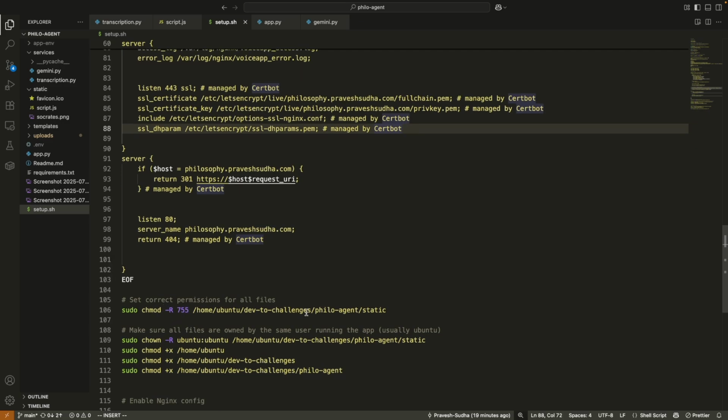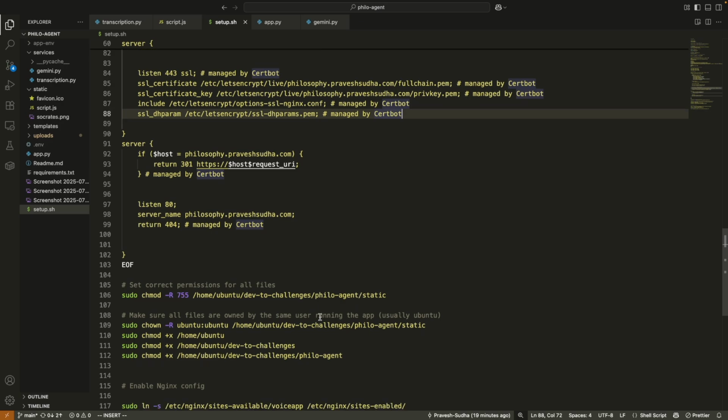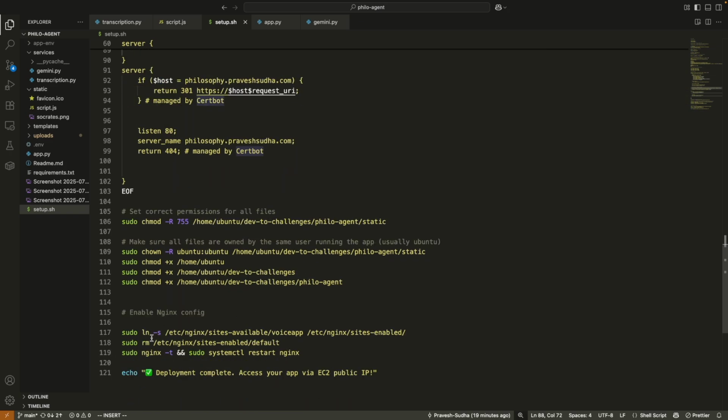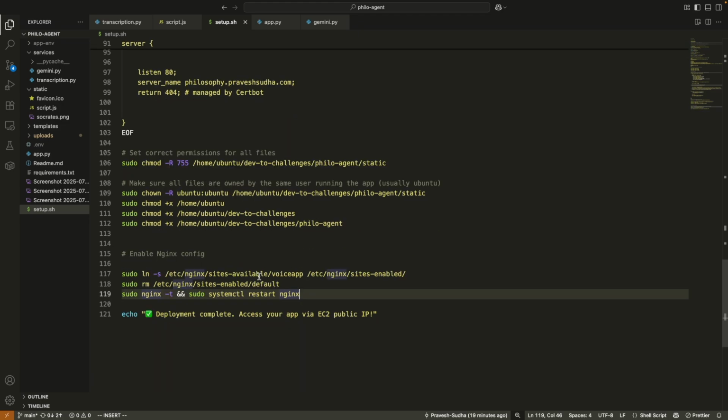After that, we are just setting permission for the static folder because I encountered a lot of permission denied errors while creating the video. So we are just making sure all the files are owned by the same user, and at last we are just enabling the Nginx config and restarting it. So that's how I deployed this philosophy voice agent on EC2 instance.